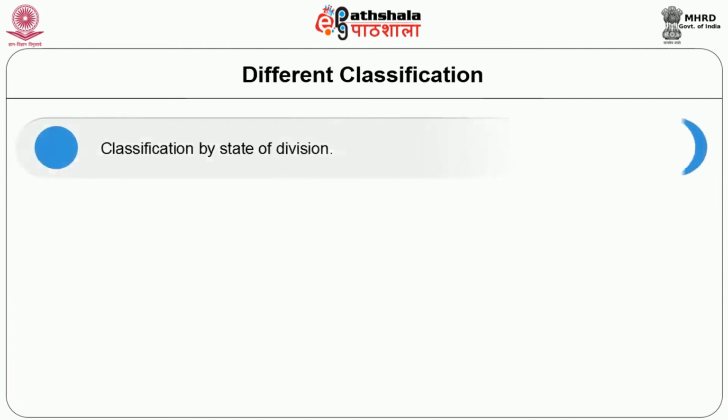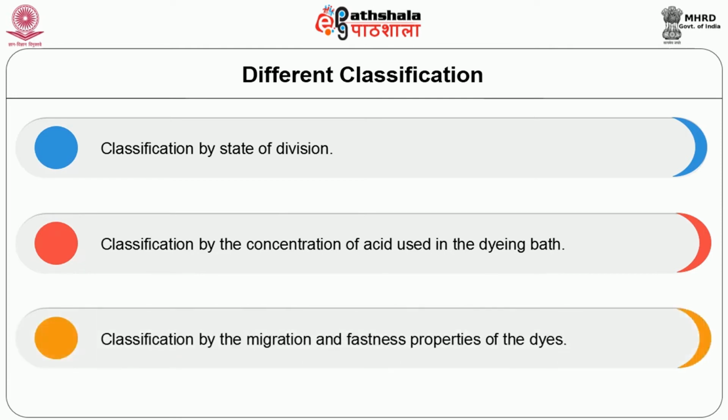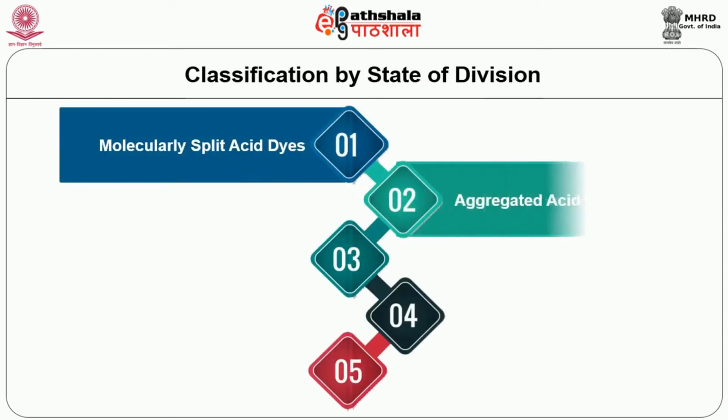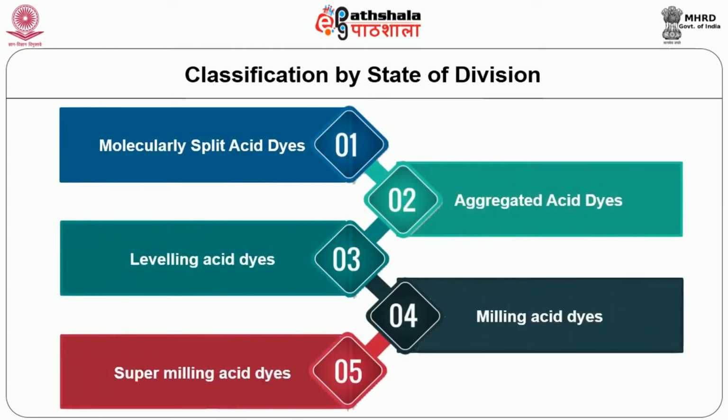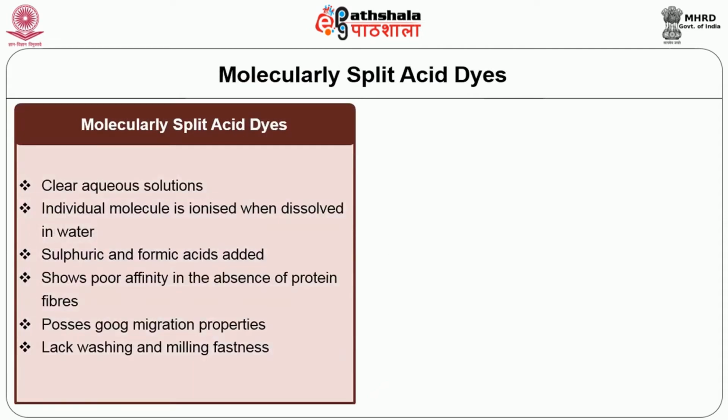So basically acid dyes are classified based on the state of division, that is the size of the dye molecule. Second is by concentration of acid used in the dyeing bath. Third one is by migration and fastness properties of the dyes. With respect to their state of division, acid dyes are broadly classified into molecularly split acid dyes and aggregated acid dyes.